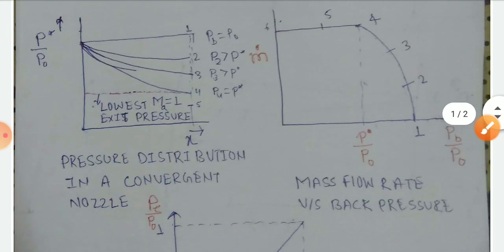But in the case of points 2 and 3, P2 is greater than P star. That means the exit pressure is increased, and in that case the mass flow rate of a gas through a nozzle is nonzero. That means flow is possible. So that velocity is called subsonic velocity throughout the nozzle.